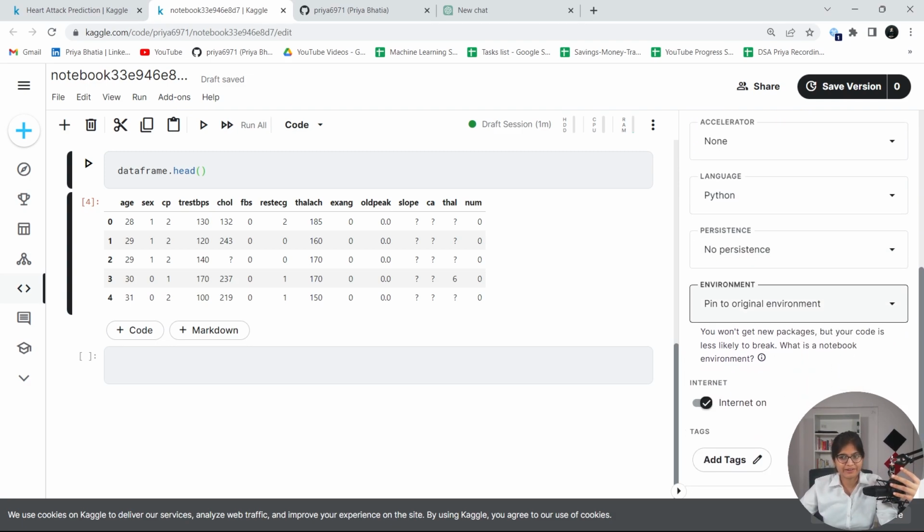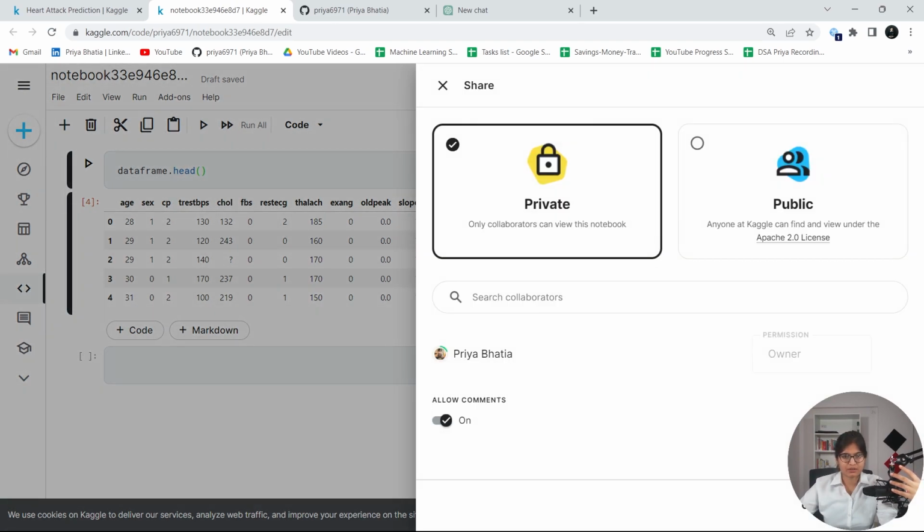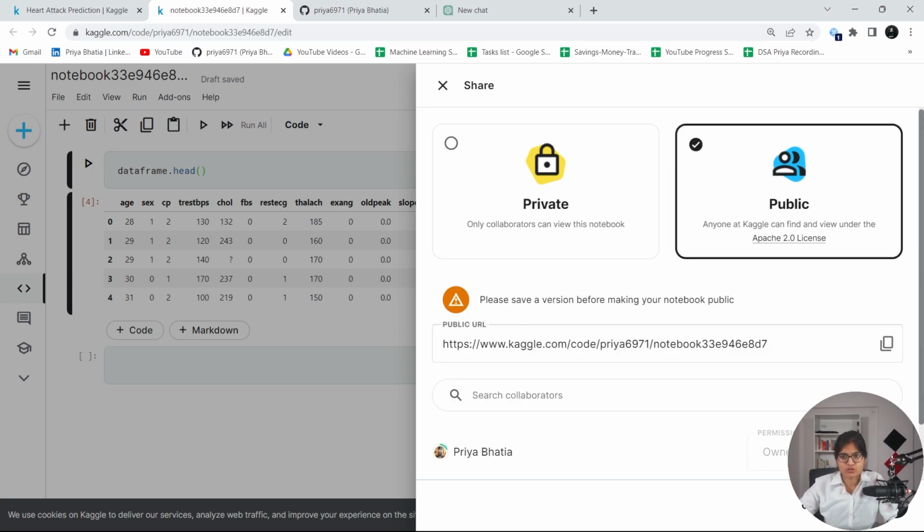Again, it really depends on you. If you want to share this particular code, whatever you write here, I'm not doing the EDA and all those things here. I just want to show you the platform so that you can go and try to do your own things, your own research on top of this platform. By default, it's a private one. If you want to show your code to the public, you can just make it public and then save it.